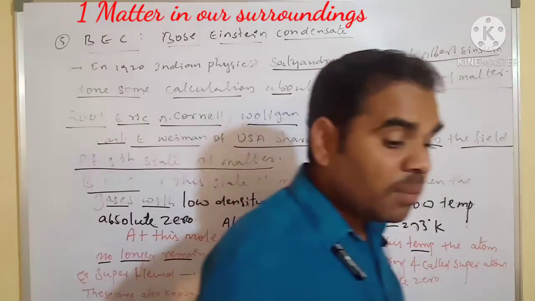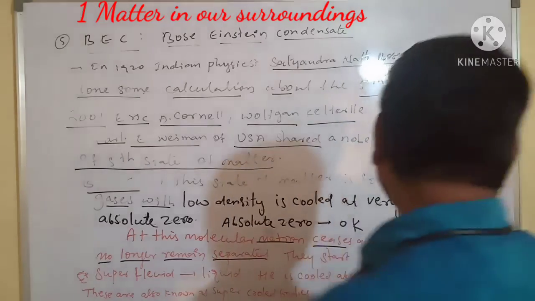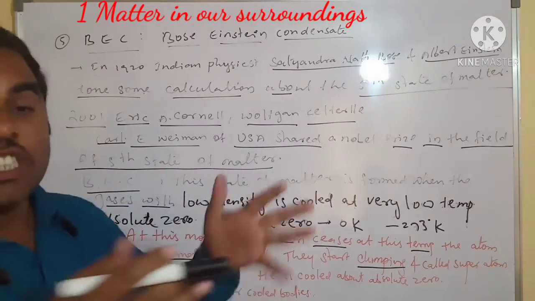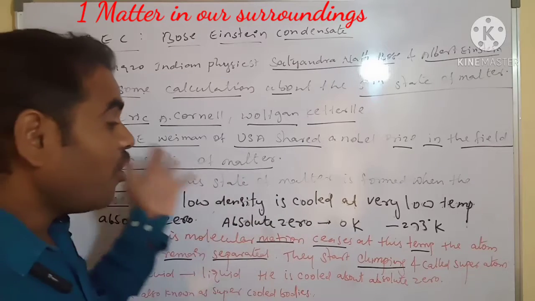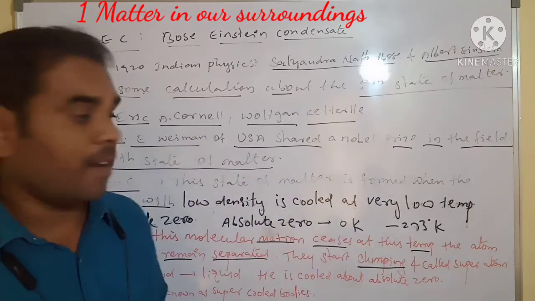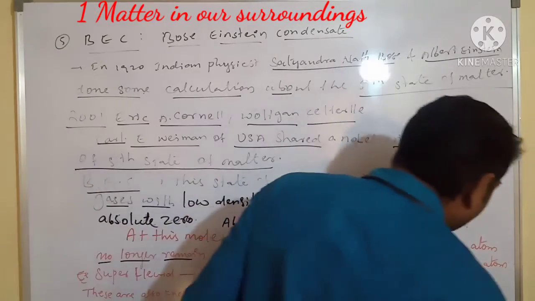The atoms are clumping together, because it is minus 273 degrees. We call this a super atom.